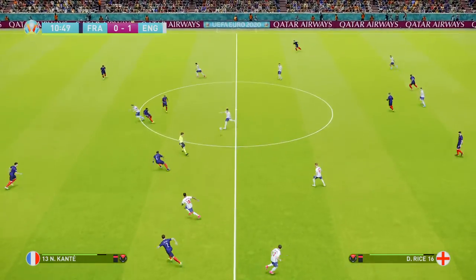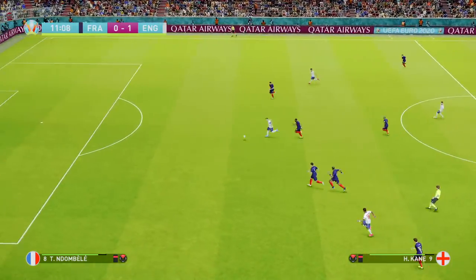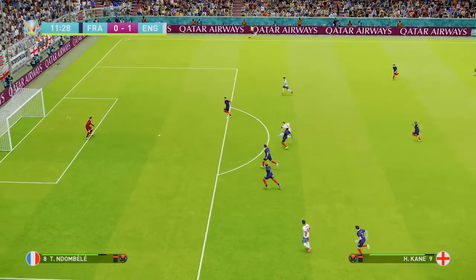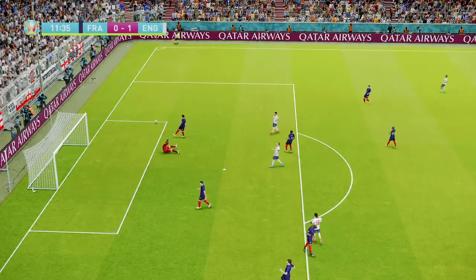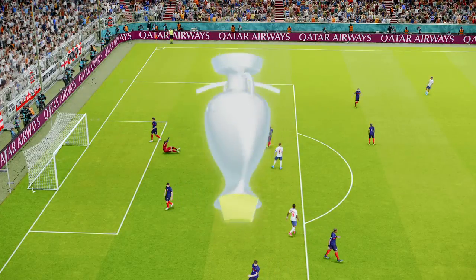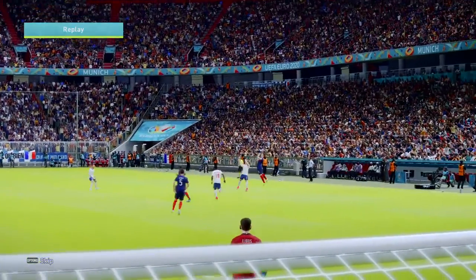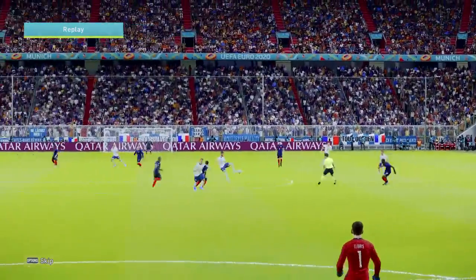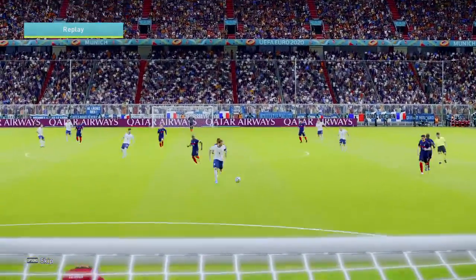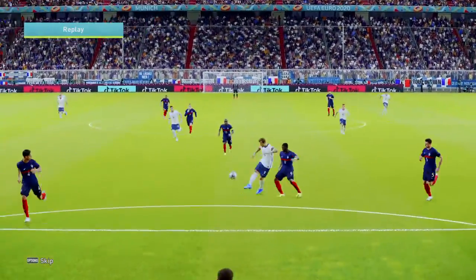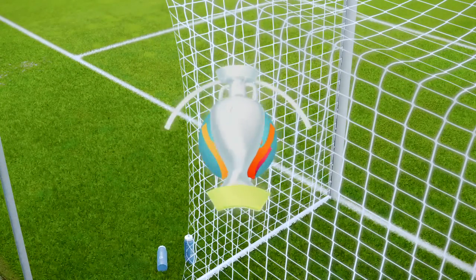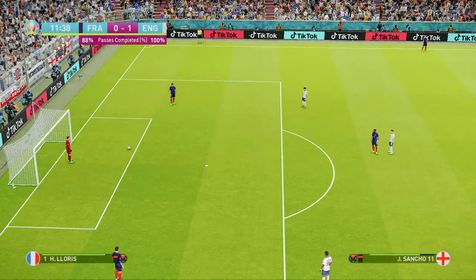There's Pavard. Wayward header though. And Kane could be through again here. Harry Kane tries from range. Edge of the box. It's just bounced wide. Could he have taken that on a bit further? Excellent ball from Declan Rice. Oh, and it's wasteful from Kane. Will he rue that miss later on?